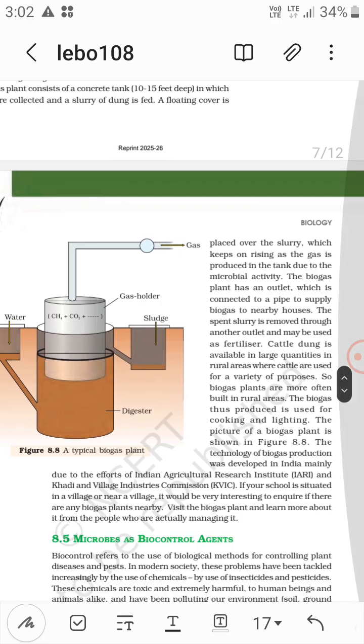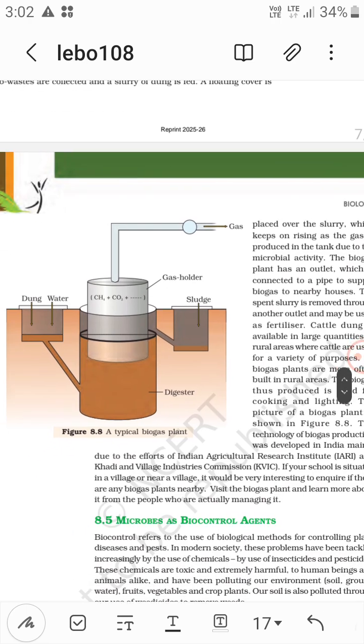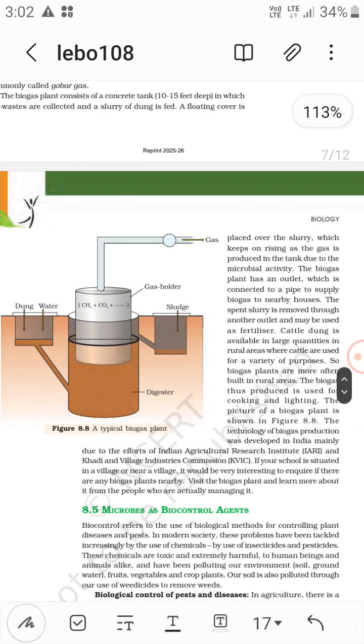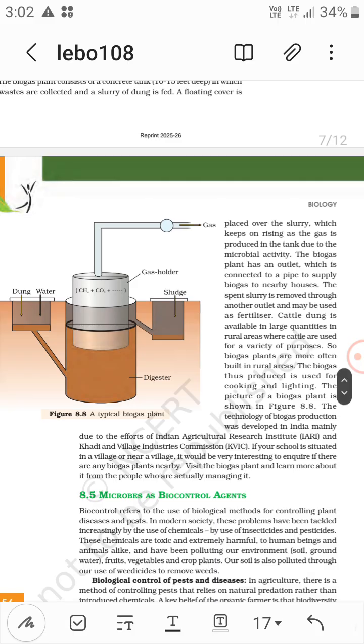The technology of biogas production was developed in India mainly due to the efforts of the Indian Agricultural Research Institute, that is IARI, and the Khadi and Village Industries Commission, that is KVIC.